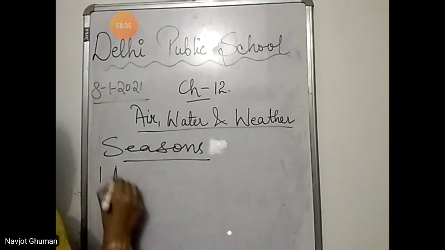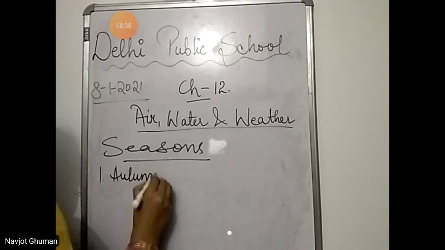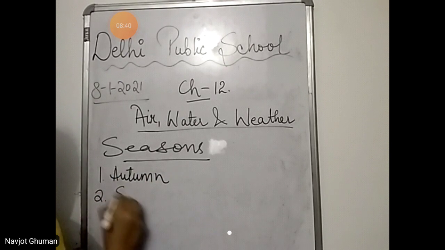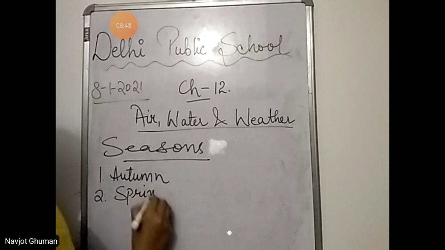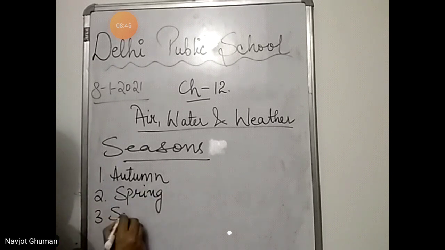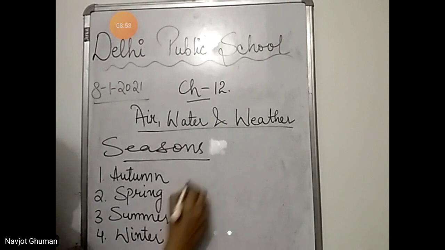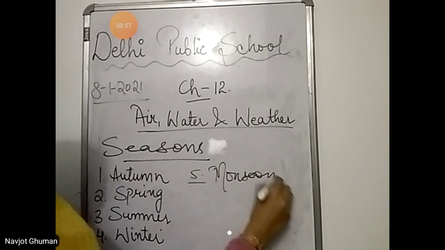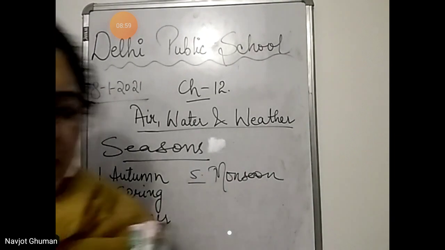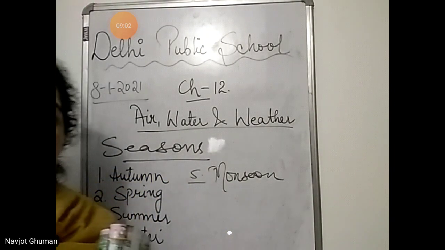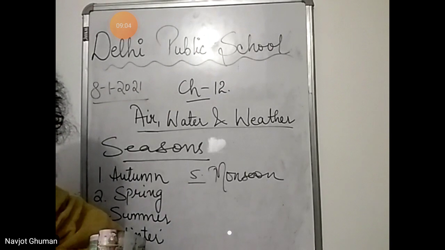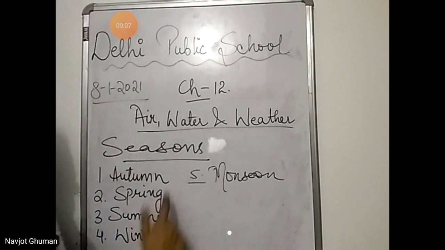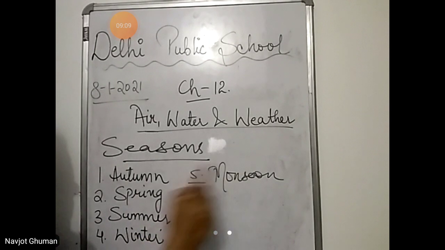First type of season, autumn, spring, summer, winter, and the 5th one is monsoon. We know that weather change takes place every month, and due to the change in the weather, there are different seasons that come. So there are mainly 5 types of seasons: autumn, spring, summer, winter and monsoon.